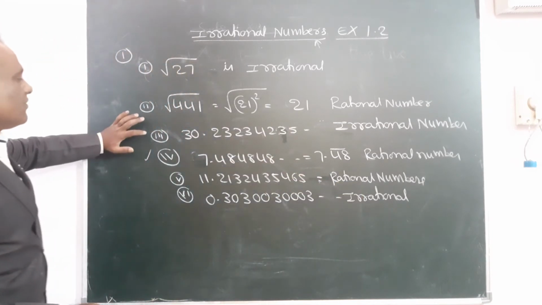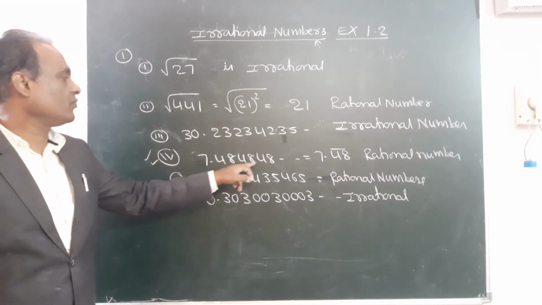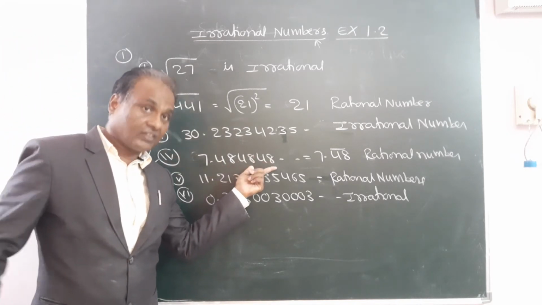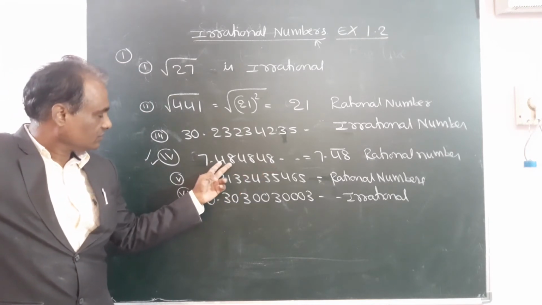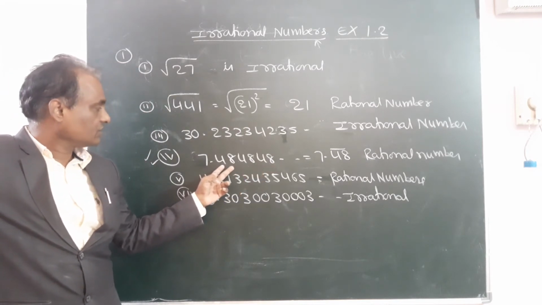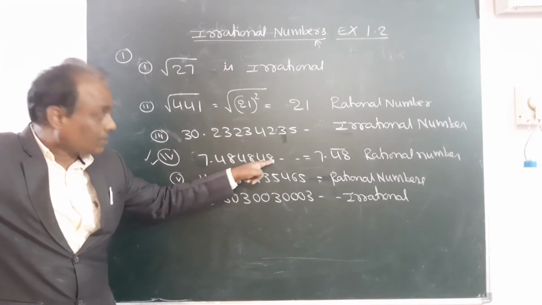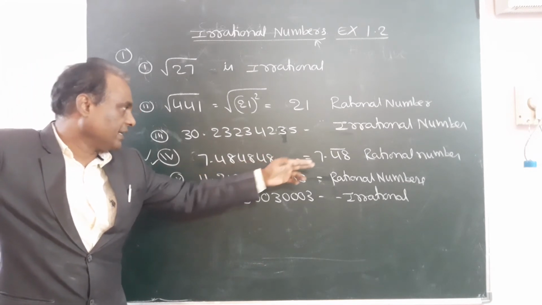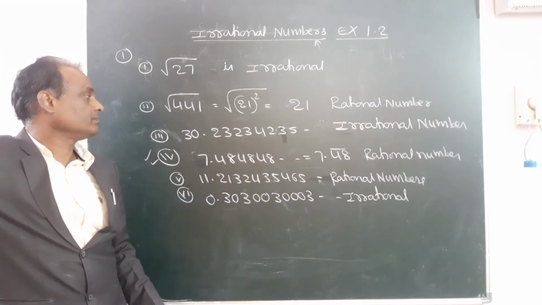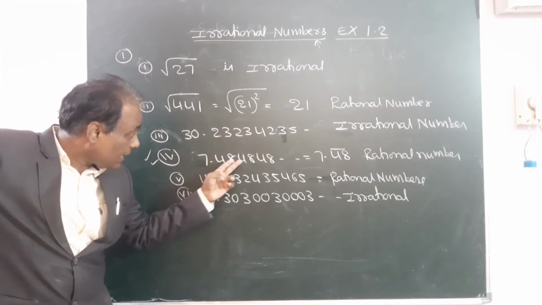Okay. So I will give the explanation for this. Fourth one, write down 7.4848. This is non-terminating. Non-terminating means it is repeating. It is continuous. Non-terminating, repeated decimals.